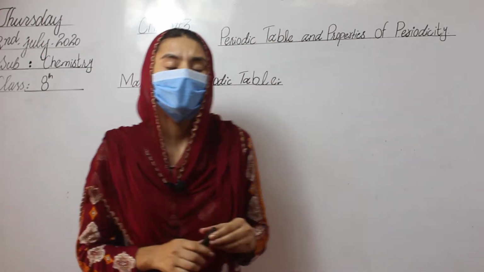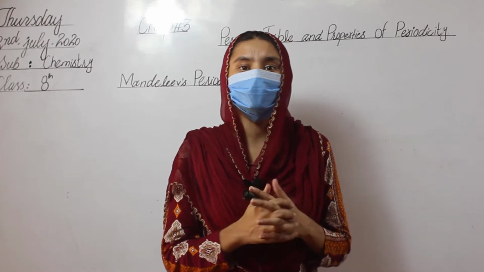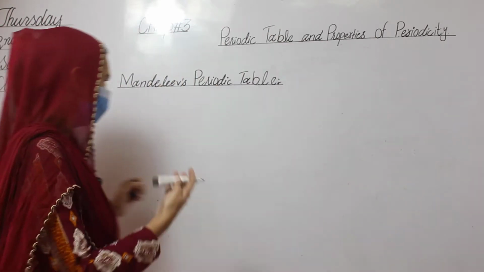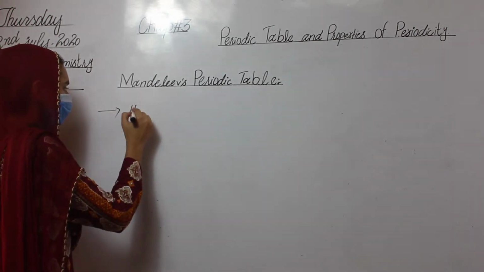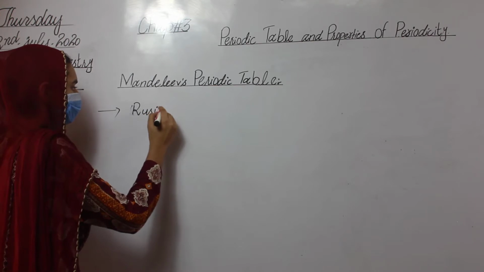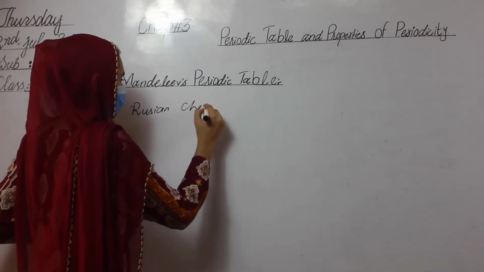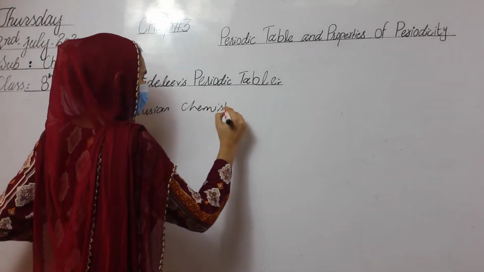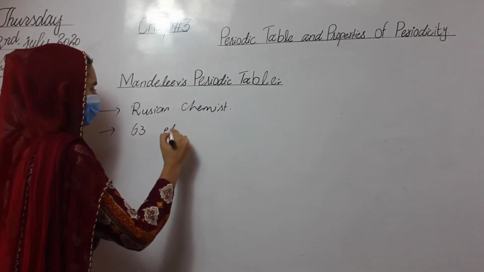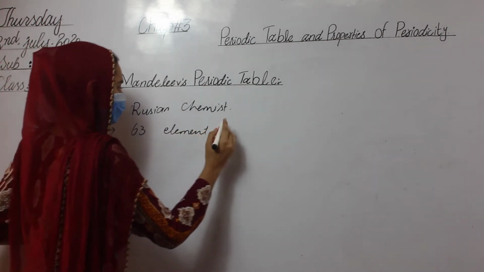He said that first of all he took the property of the element, that was the atomic mass. Only 63 elements were discovered at that time.